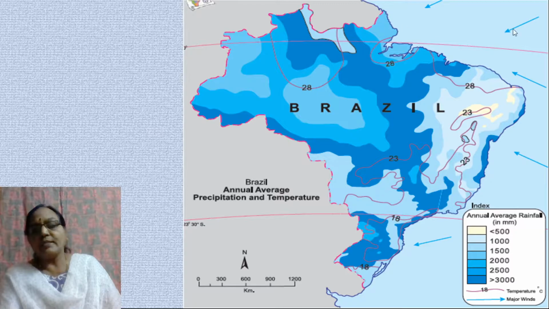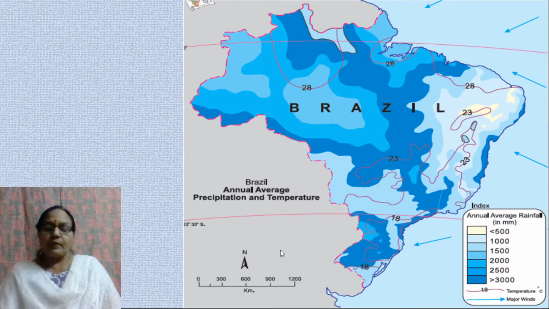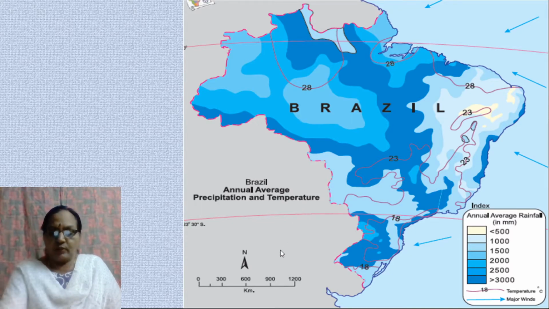And we have the equator, that is the 0 degree latitude, which passes through the northern part of Brazil. So between 0 to 23.5 degrees, we will have tropical type of climate. So temperate climate will be experienced beyond the Tropic of Capricorn.